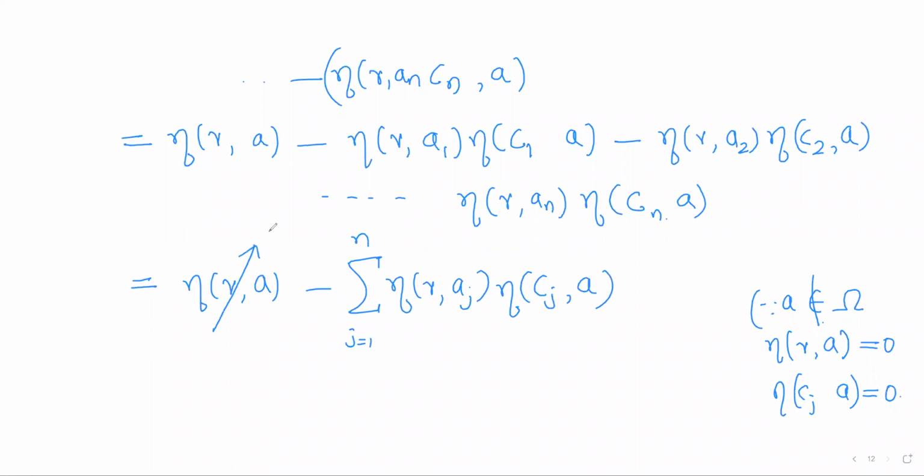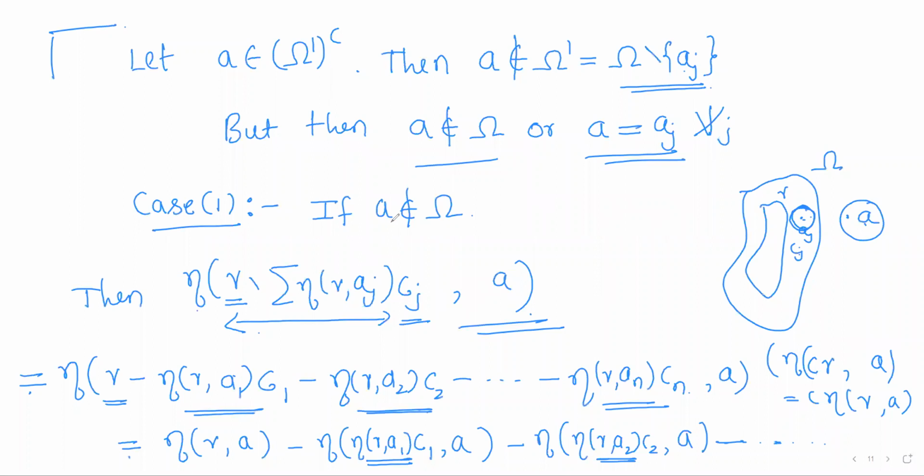So each term is 0. So what it means is that the result will be 0. So that means whenever A is outside omega, the index of that point A with respect to this cycle is obviously 0. Now the case 2.